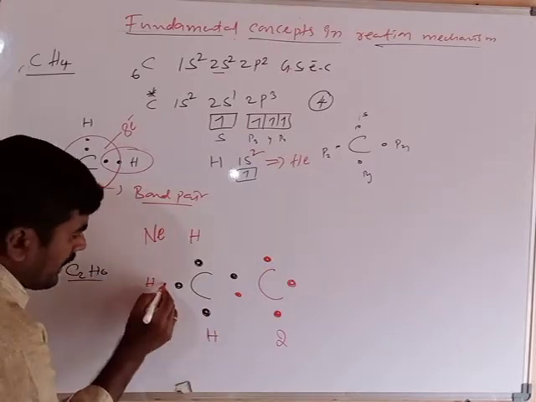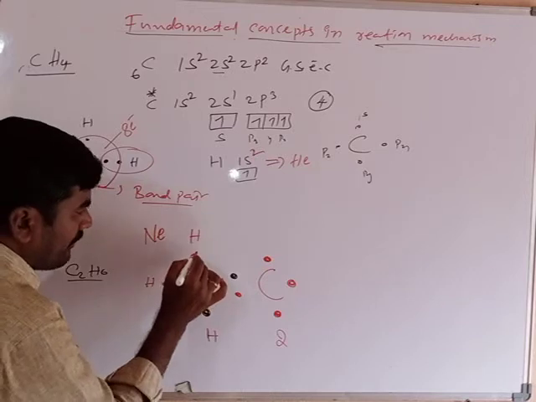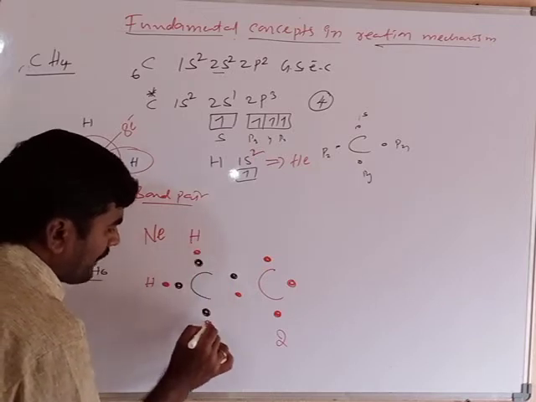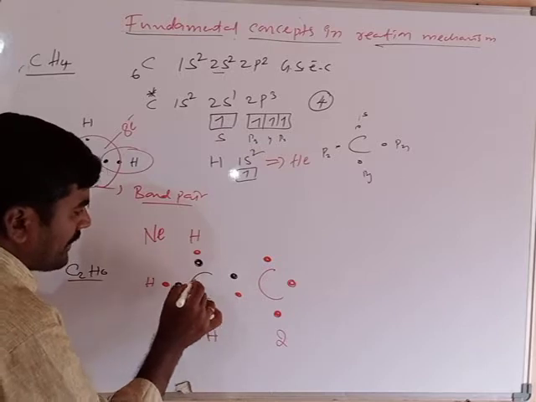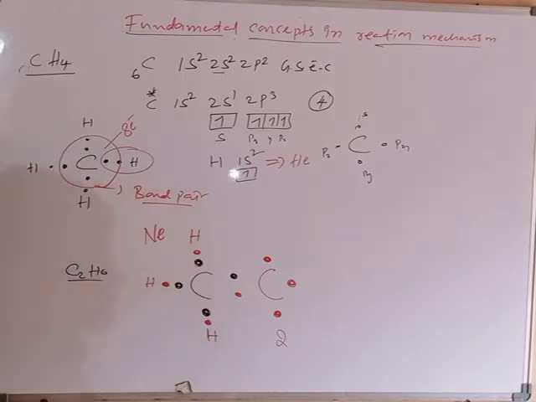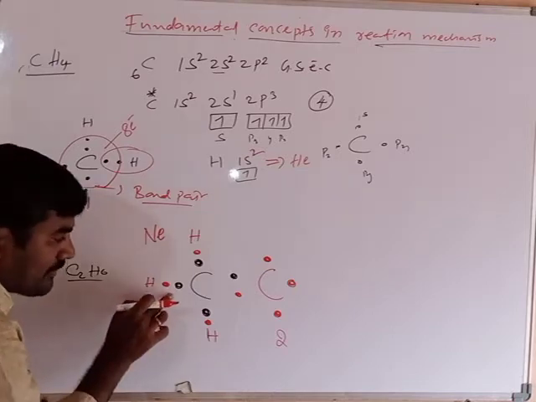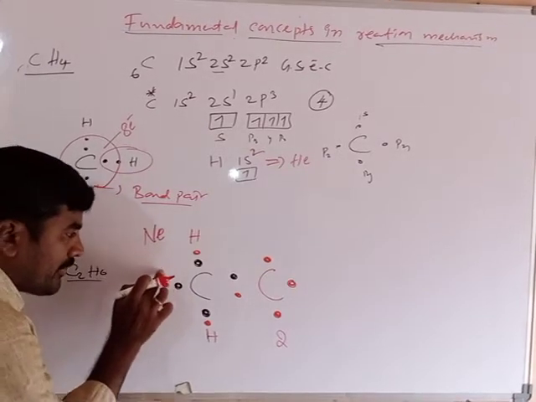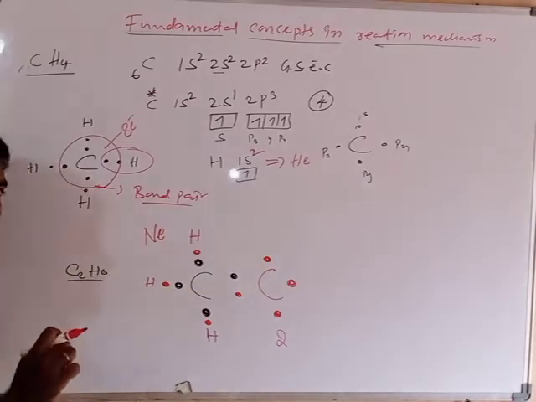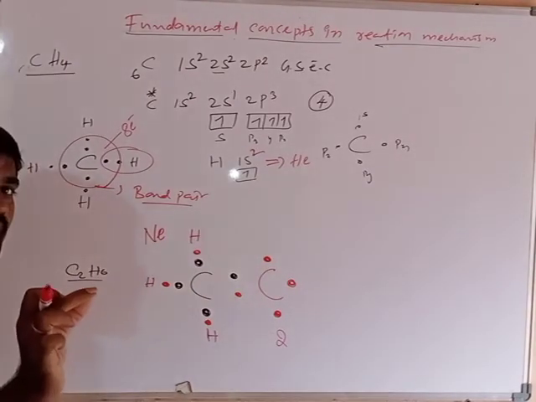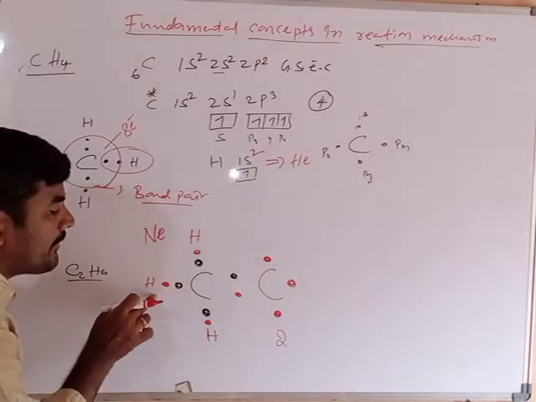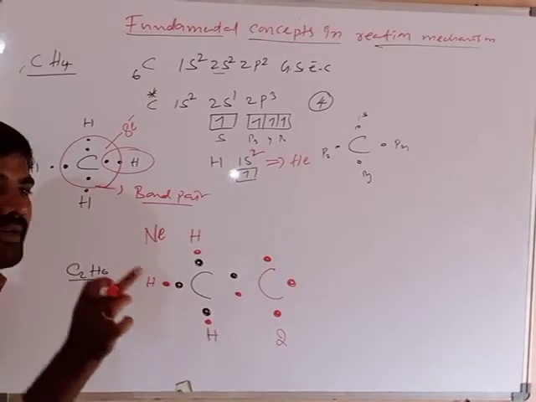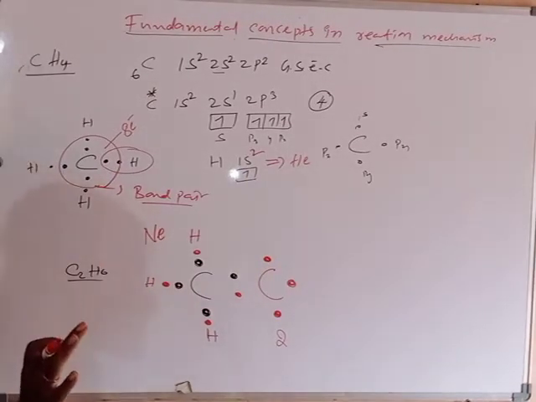Now hydrogen contributes 1 electron. This red electron is coming from where? The hydrogen atom. Between carbon and hydrogen, bond pair formation takes place. To form the bond pair, hydrogen contributes 1 electron and carbon contributes another electron. Clear?